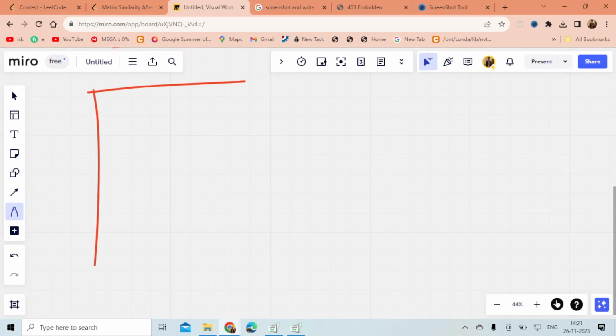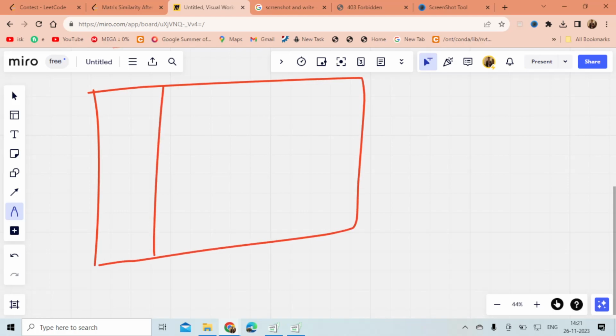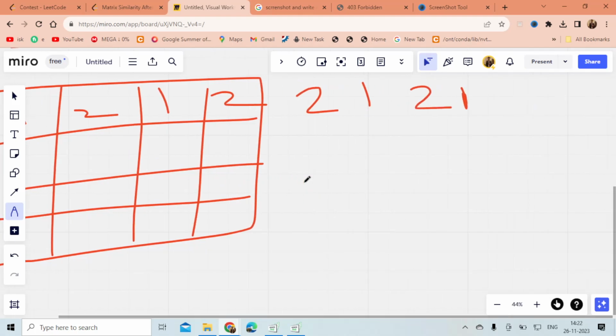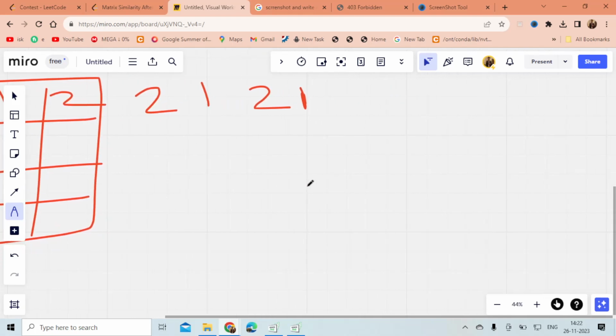This is the matrix: 1 2 1 2. After performing a left shift, it will become 2 1 2 1. After performing a left shift again, it will become 1 2 1 2.